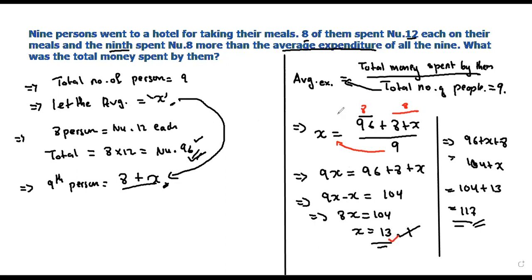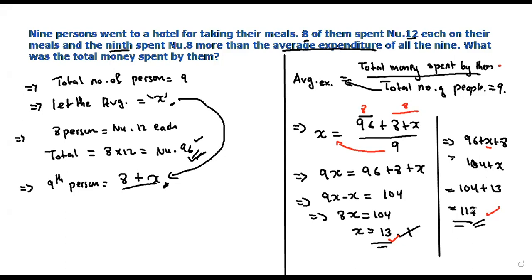Now this 13 is not the total money spent by them. What is x? X is the average expenditure. The question was not asking us to find the average. It asks us to find the total money spent by them, which is 96 plus 8 plus x. So 96 plus 8 plus x, where x is 13, so 104 plus 13 will give us 117.